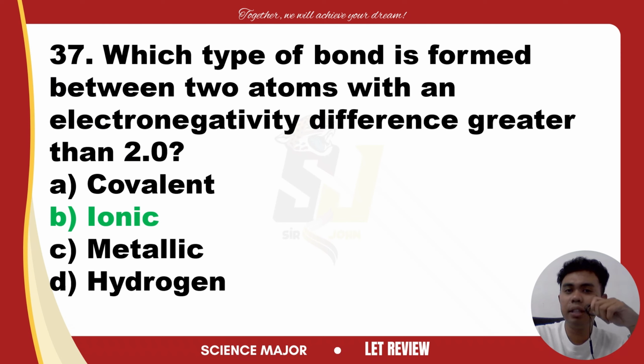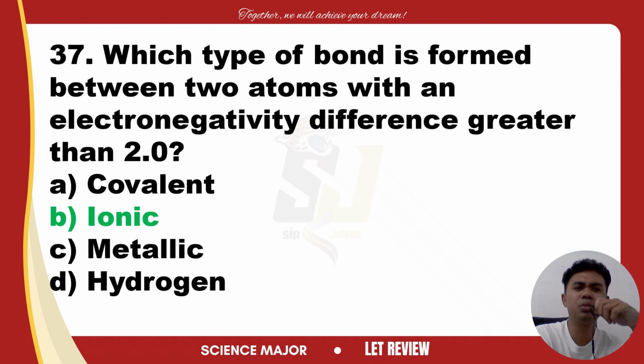Again, an electronegativity difference greater than 2.0 indicates a large disparity in the ability of two atoms to attract electrons. In such cases, the atom with the higher electronegativity, typically a non-metal, mga non-metal kadalasan, completely pulls away the electrons from the other atom, typically a metal.